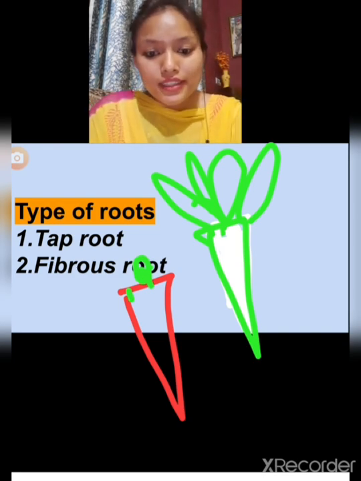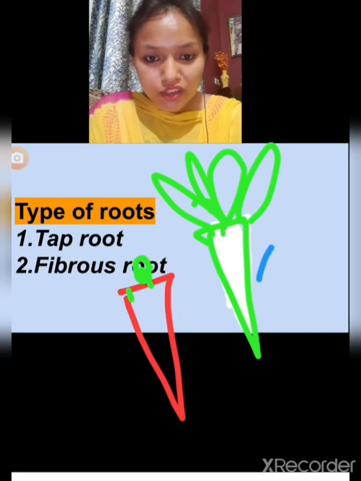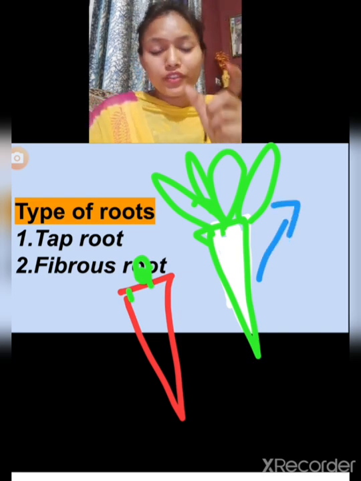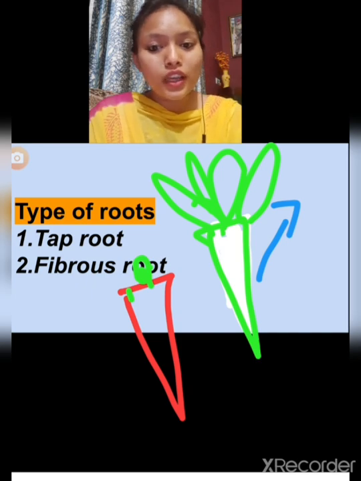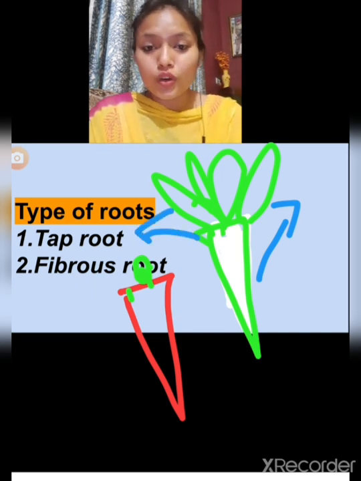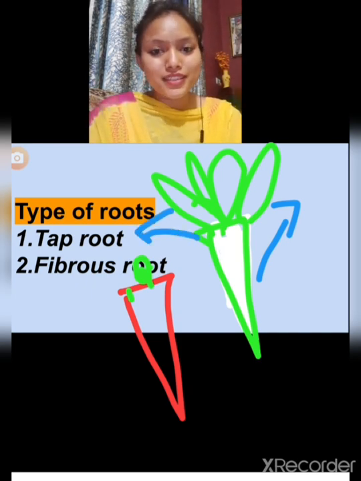So this type of root, which is in conical shape or very thick and not spread all over, is known as taproot. What is it known as? It is known as taproot.